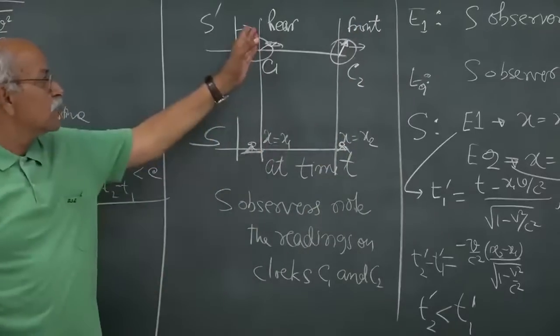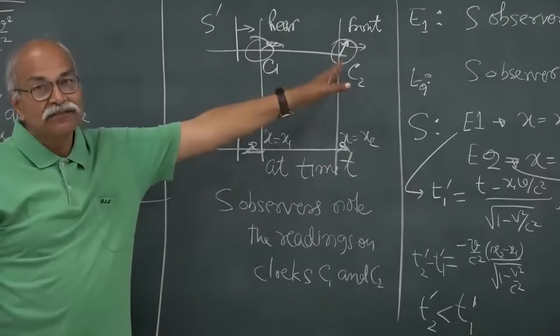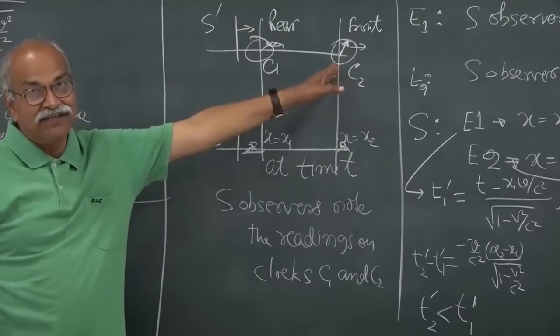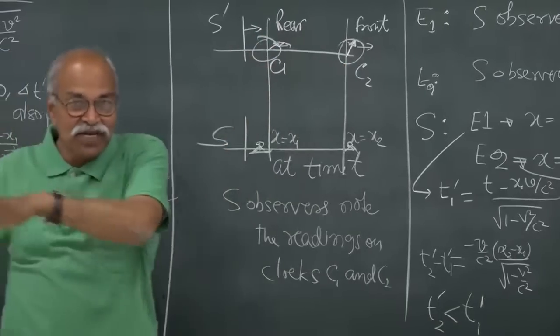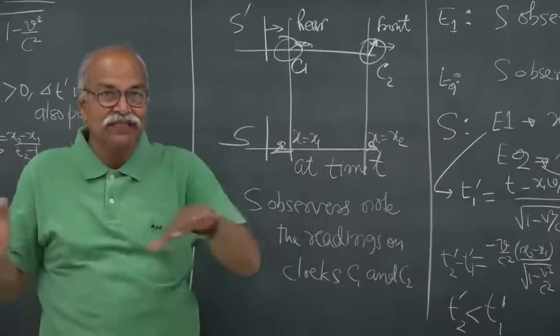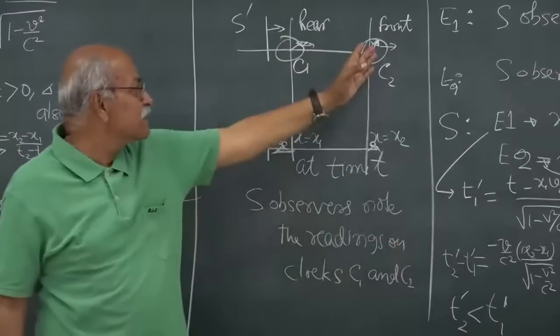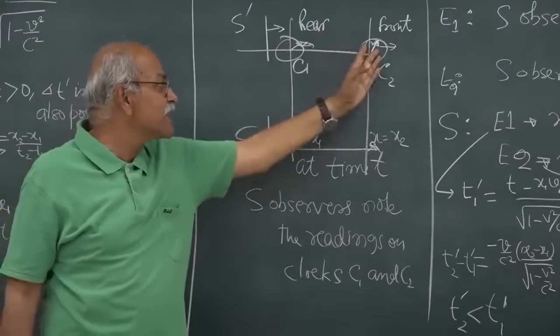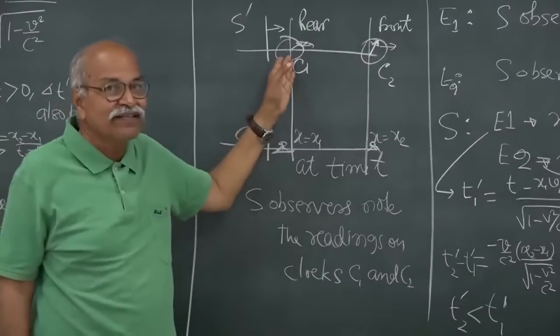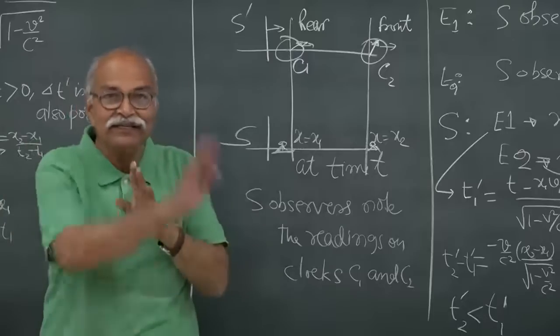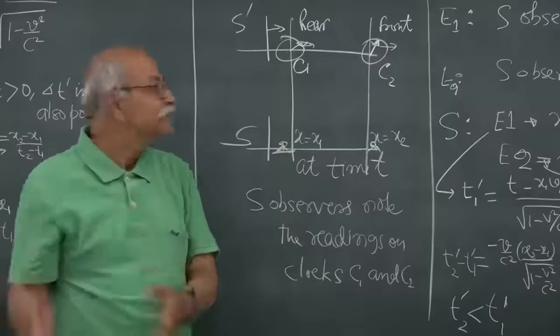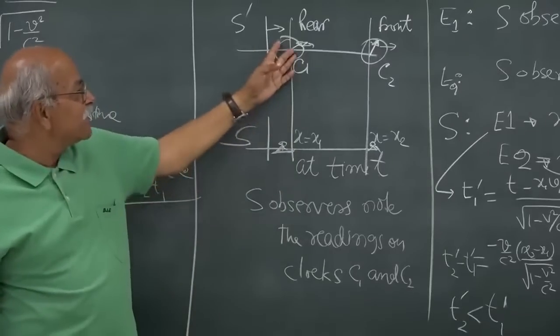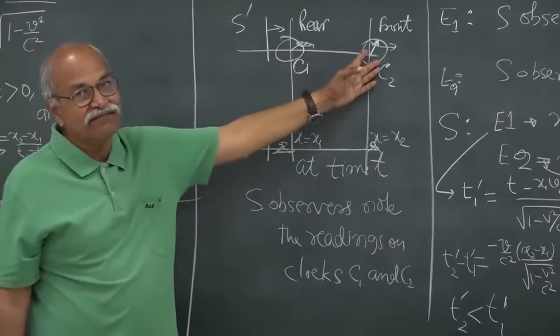So, the rear clock is ahead of the front clock, so it is opposite. In the motion for this translation, this is the front and this is the rear, this is ahead and this is behind. But for showing the time on the dial, it's the other way, this is ahead and this is behind.